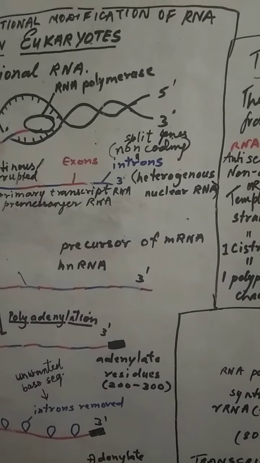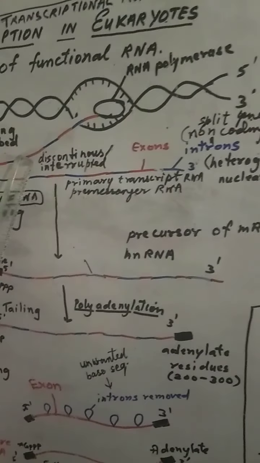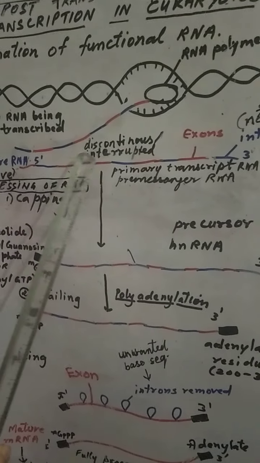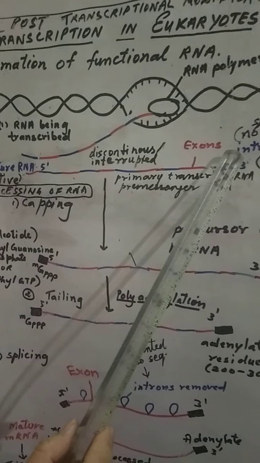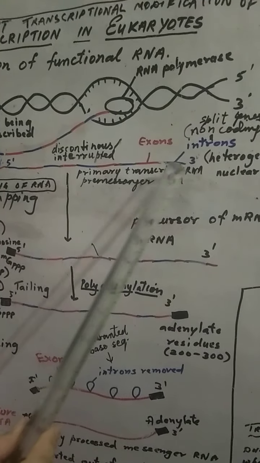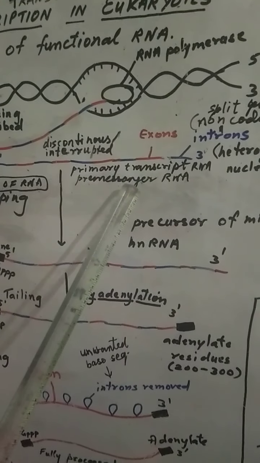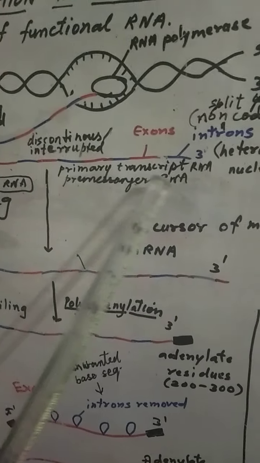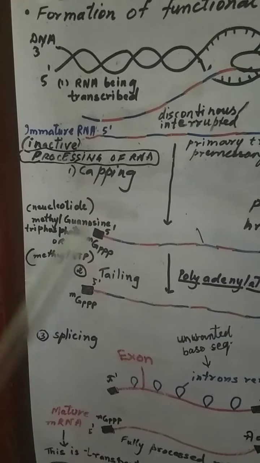It has been seen that it is also called discontinuous or interrupted because it is interrupted by introns. So this RNA is called primary transcript RNA or pre-messenger RNA. To become active, this RNA has to pass through some processes. So in exams, the question comes: explain the processing of RNA. So you have to explain these points.